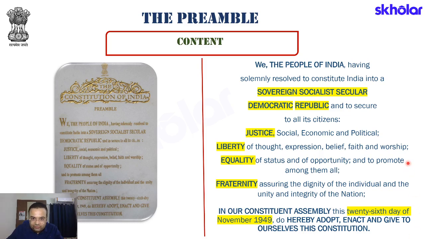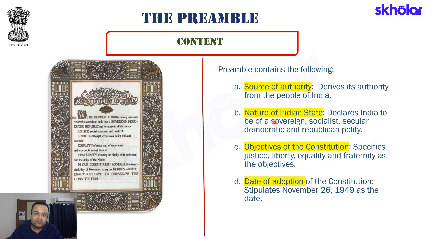Now students, we will understand each of these terms in detail because a question in UPSC can be asked mainly in the prelims examination where we would need to give a clear understanding of what it means to be a sovereign, socialist and secular democratic republic. We would need to understand what exactly sovereign means, what exactly democratic means, what exactly justice means, and in the course of these two modules, we'll understand the meaning of all of these terms.